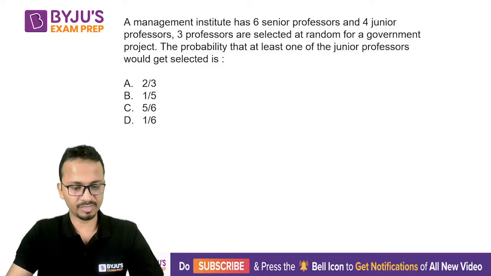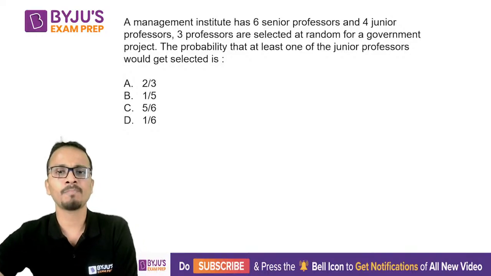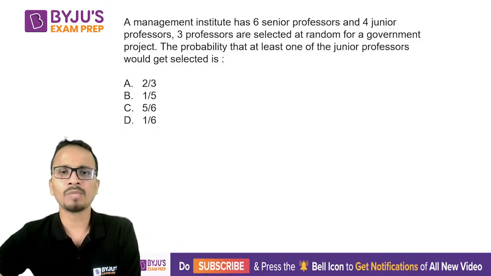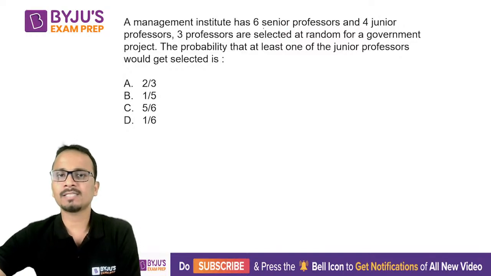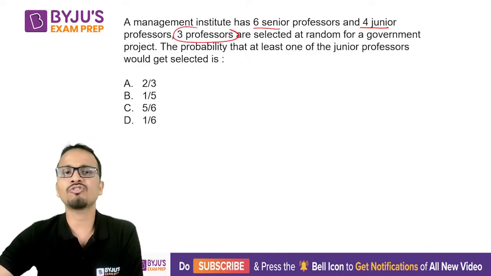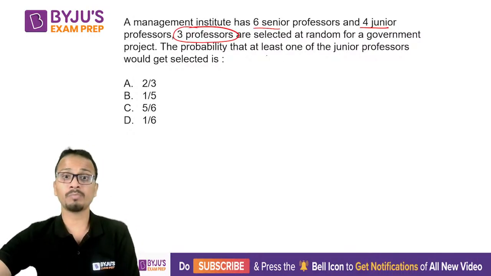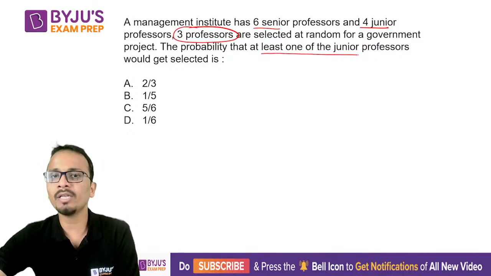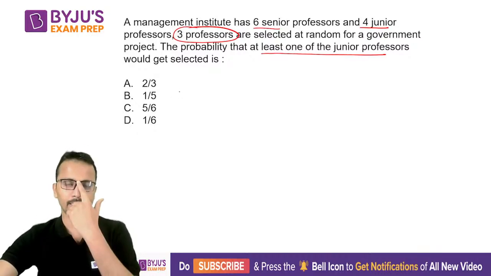All right, 5 by 6, 5 by 6, option C, yes. Again, getting the answers. Nice, nice, nice. So let's look at this one. So Management Institute has 6 senior and 4 junior professors, and we need to select 3 professors out of it. What is the probability that at least one junior is selected?